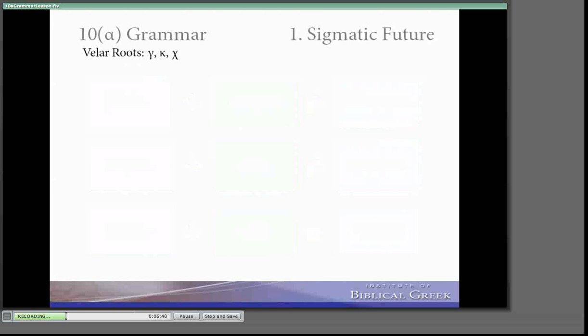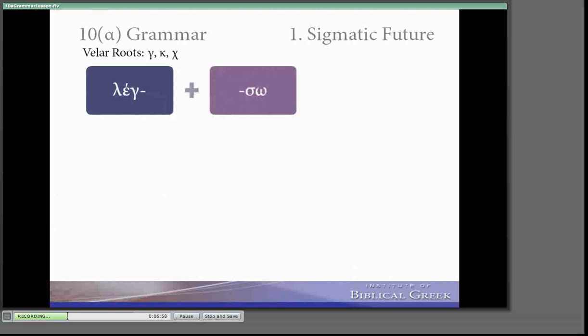Gutturals work the same way. Remember, a guttural followed by a sigma will combine to form xi. So lego, the root ending gamma, will combine with the stem beginning sigma to form lexo, which doesn't occur very often. Far more often it uses a different word entirely, ero, for the future of I say. But we would see that with ago, for example.